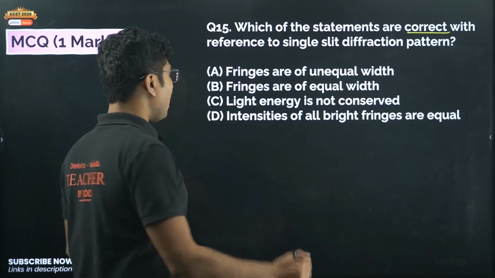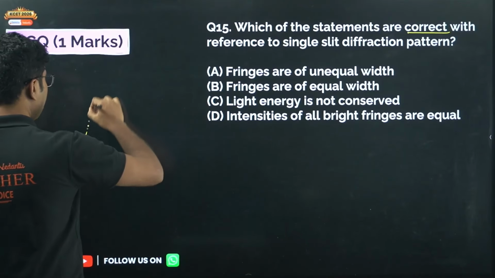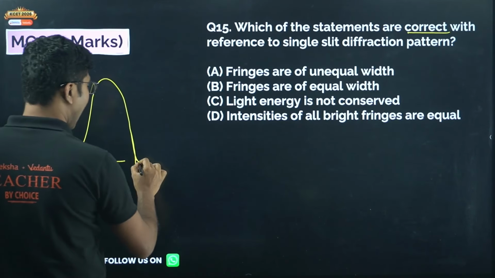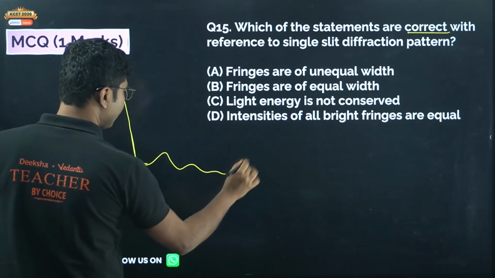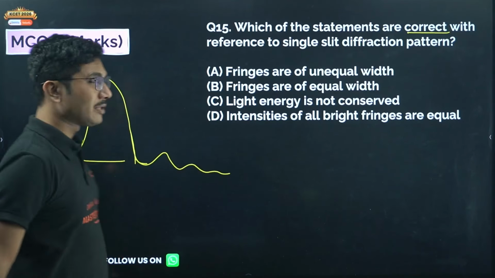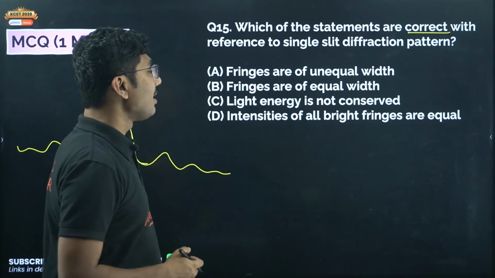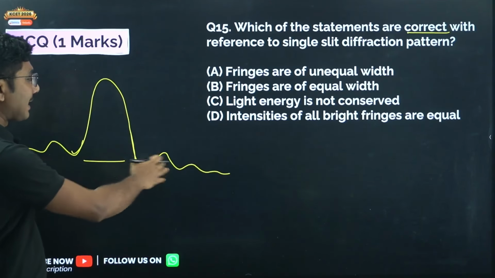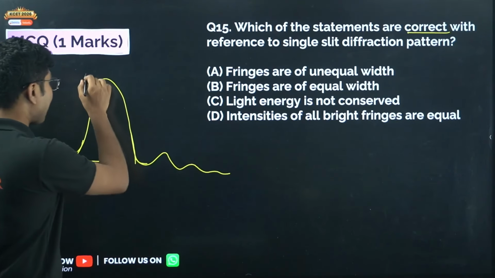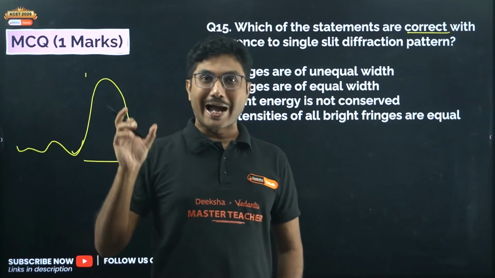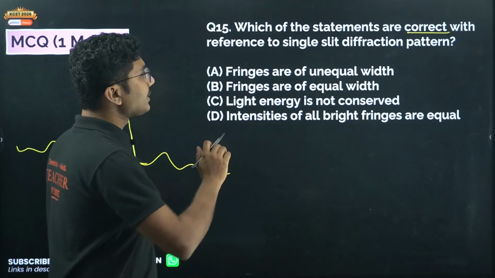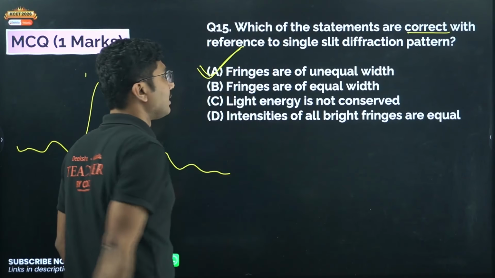So if you see the diffraction pattern of light, you will see a clear, very high spike, which is called the central maximum, and then the intensity of light gradually decreases and becomes zero very quickly. These are all secondary maxima. So the intensity of light is different for different maxima. Also, fringes are of unequal width. The central maximum is most bright and most wide, whereas secondary maxima are not that bright and not that wide. So fringes are of unequal width is the only correct statement over here.